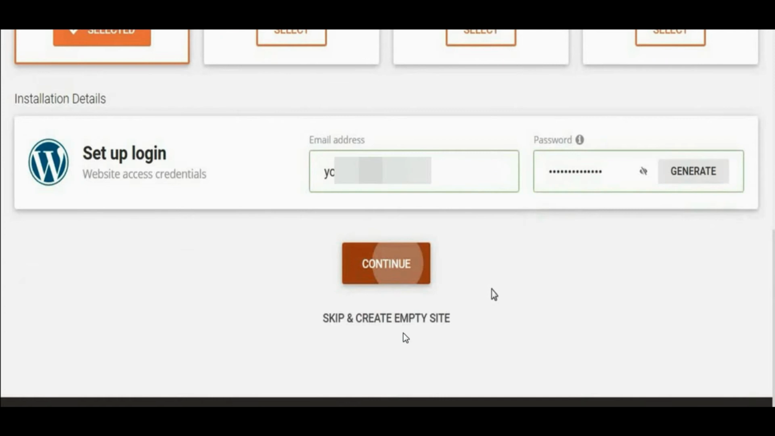So there is no need to generate a password. Make sure you put your own password, and don't click on generate password. Don't click over here. Put your email ID, strong password and click on continue.